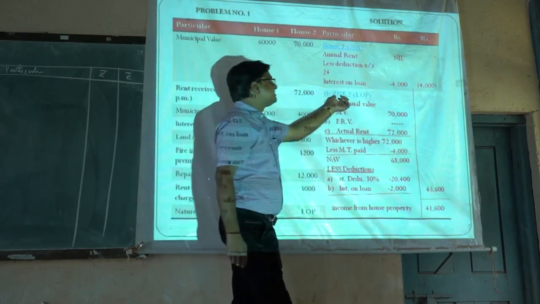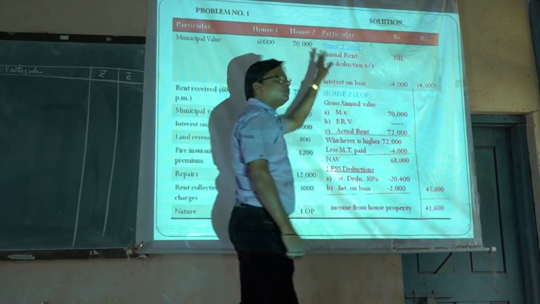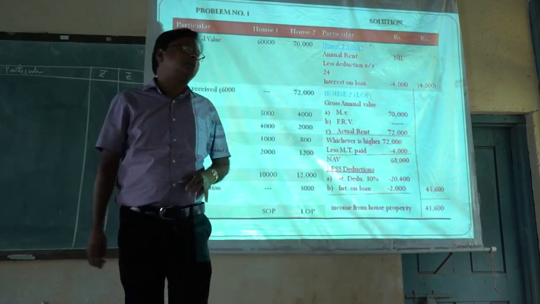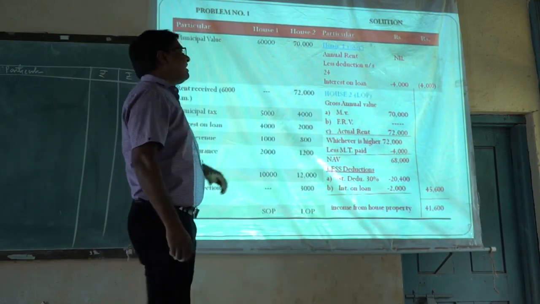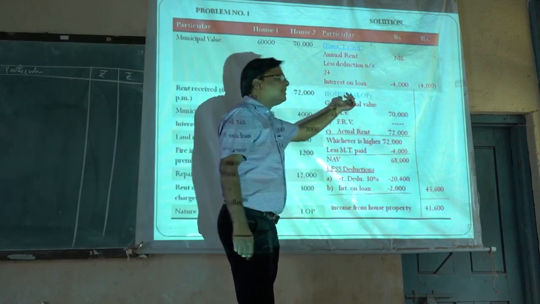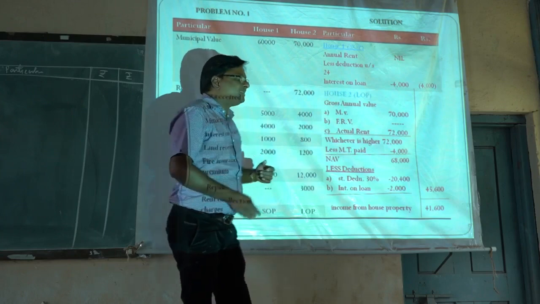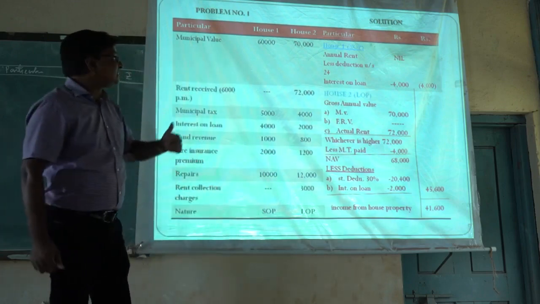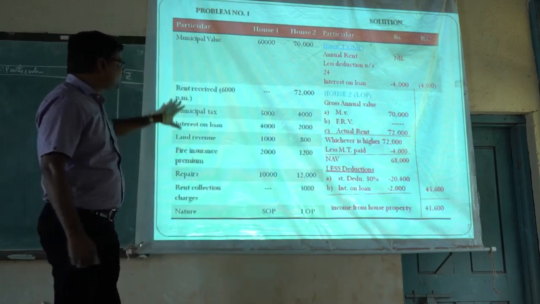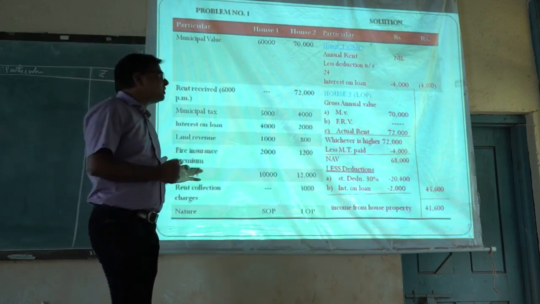Then the second house is LOP property, that is let out property. It is provided to the tenant on rental basis. And if it is LOP property, then we have to first compute the gross annual value. Firstly we have to check whether the standard rent is given or not. In this problem, the standard rent is not given.